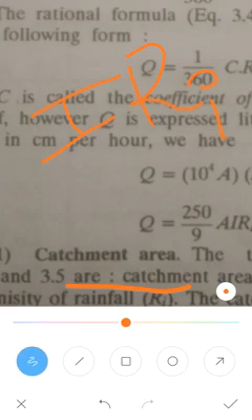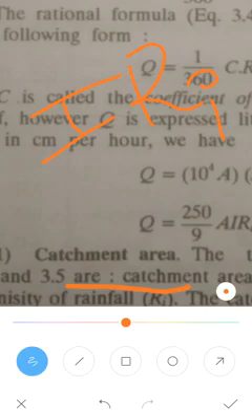There are different types of surfaces, indicated in the table that I will show you, and each type of surface has a different impermeability factor.